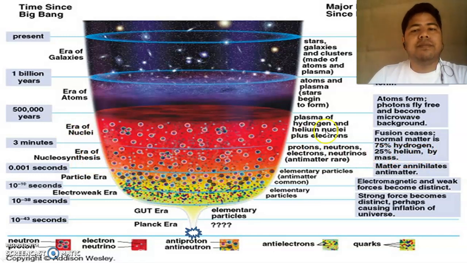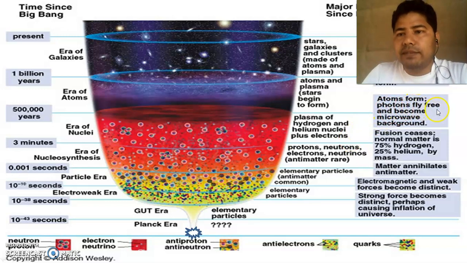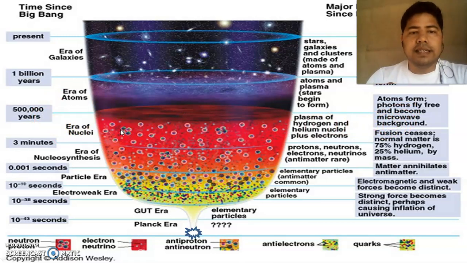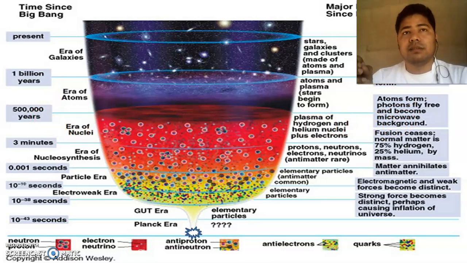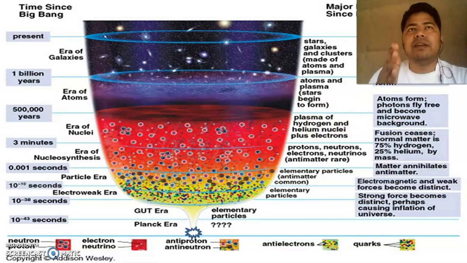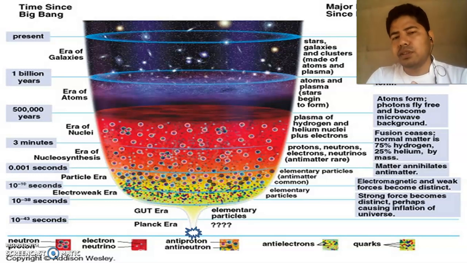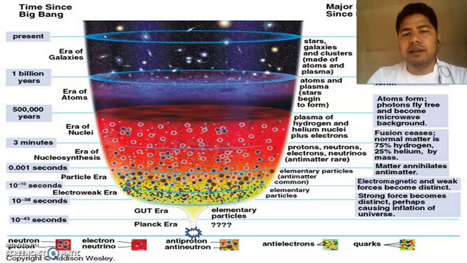Then in the era of nuclei, plasma of hydrogen and helium nuclei plus electrons has evolved. The atoms form, photons fly free and become the microwave background. Yes, at this moment, in the era of nuclei, the density of the universe became reduced, and the photons that had evolved in these reactions are able to cross the whole universe and come to the periphery of this universe. But still, most photons were absorbed by different elements.